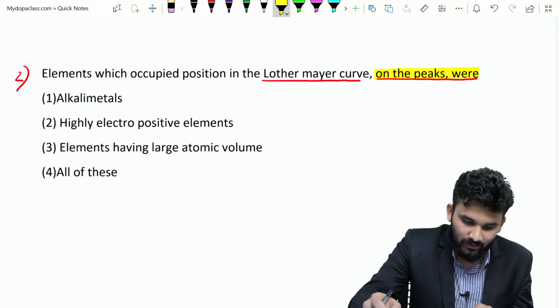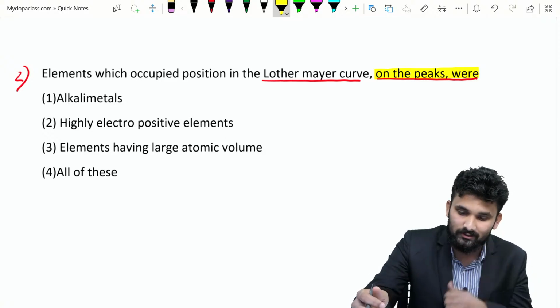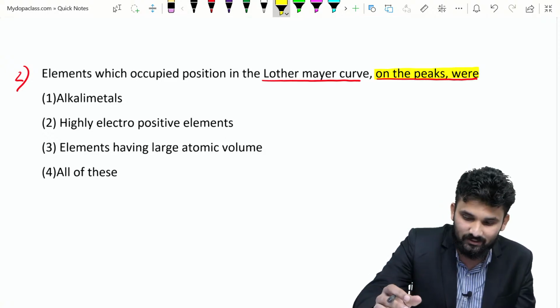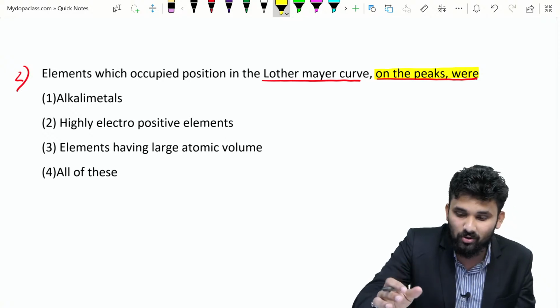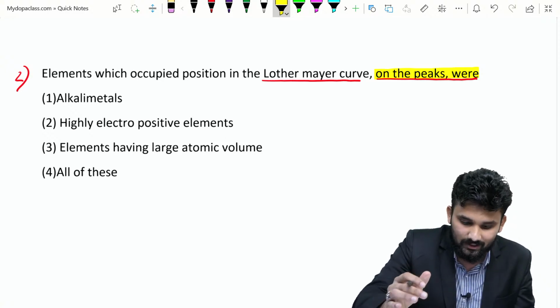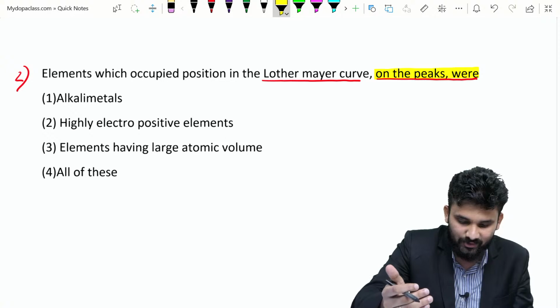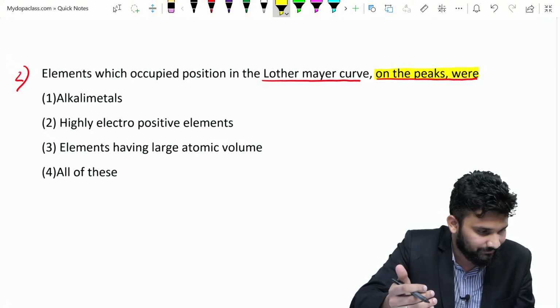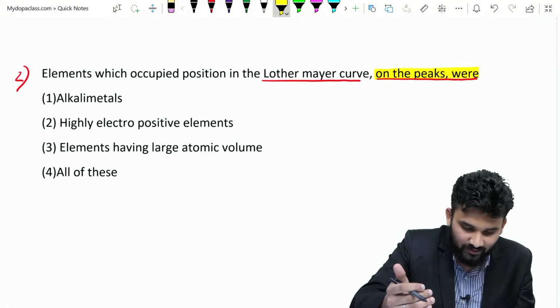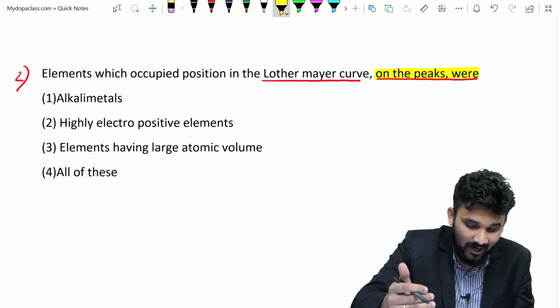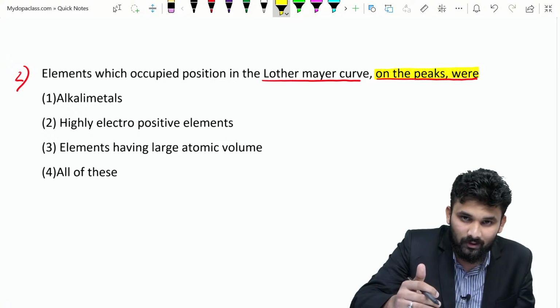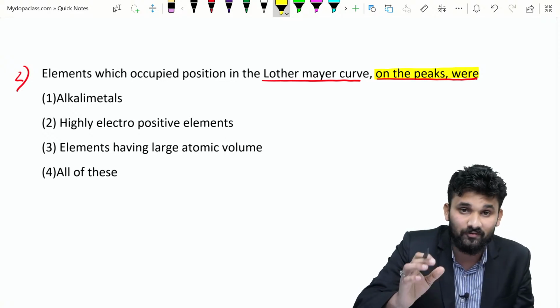This question is based on the Lothar-Meyer classification. The question is, on the peak of the curve, which element is present? Options are given: alkali metal, highly electropositive element, element having large atomic volume, and all of these. Many people put the answer option 1 and option 4. The right answer is option 4.